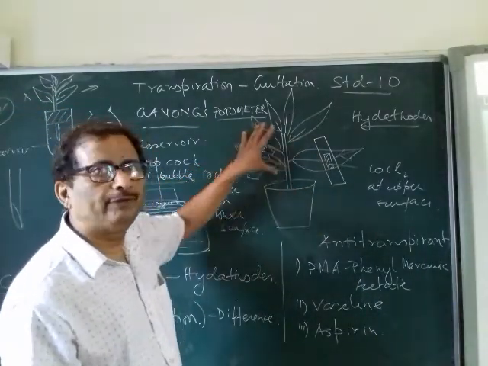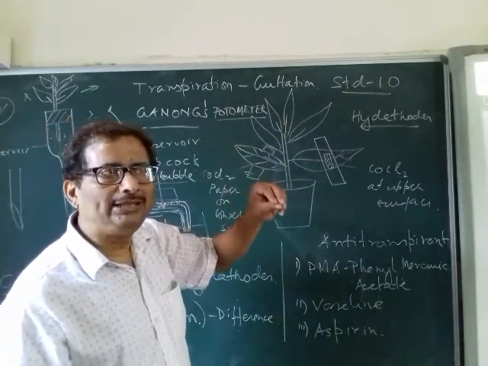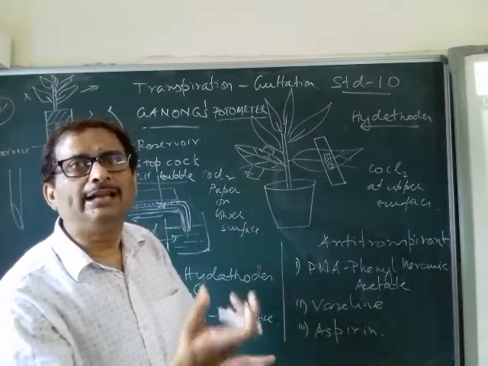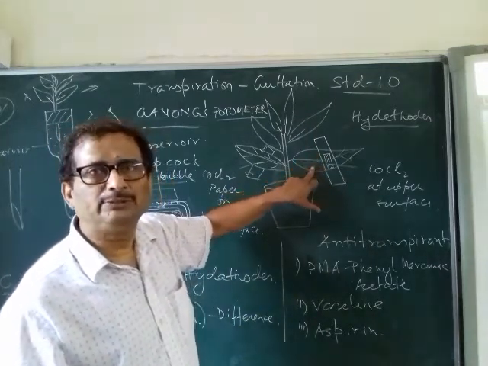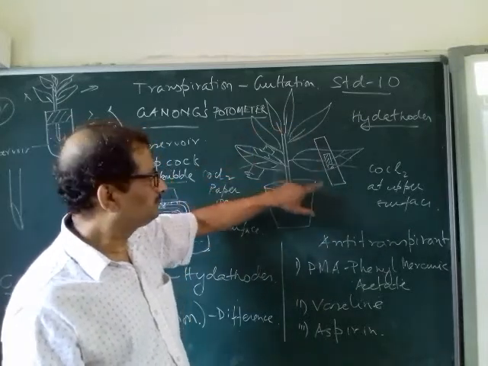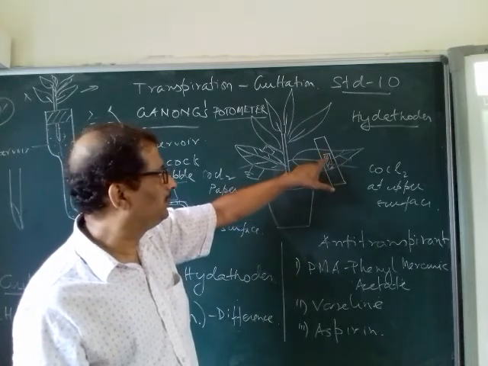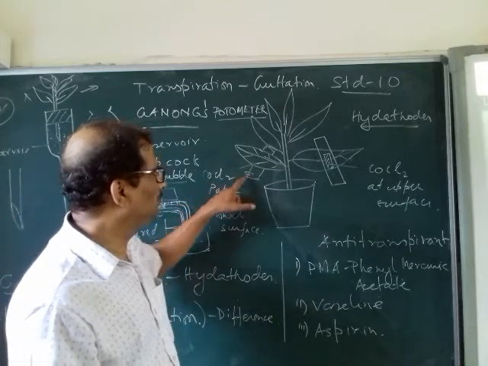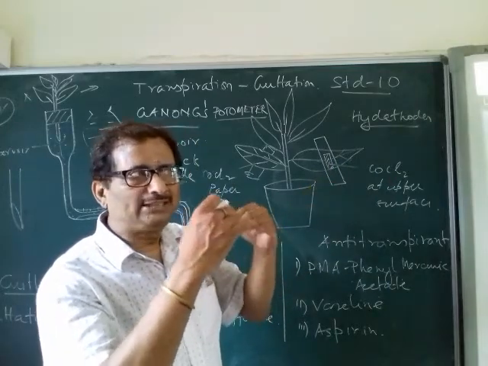This experiment is to find out the rate of transpiration in a dicot leaf or in a monocot leaf, how much takes place in the abaxial surface and the adaxial surface. That means how much takes place on the upper surface and how much on the lower surface. What you have to do is take a well-watered potted plant and put 2 cobalt chloride papers, one on the upper surface and one on the lower surface. So CoCl2 paper on the lower surface, and CoCl2 paper on the upper surface.